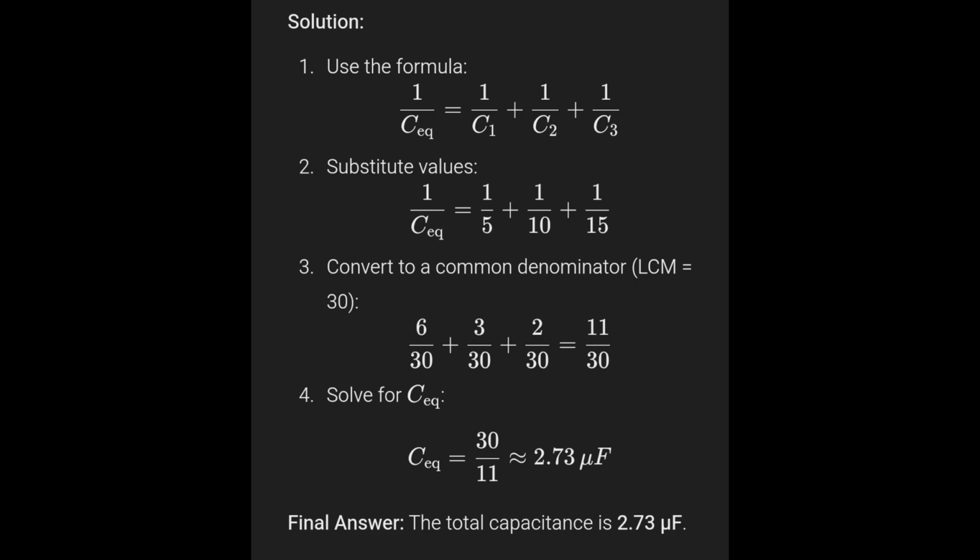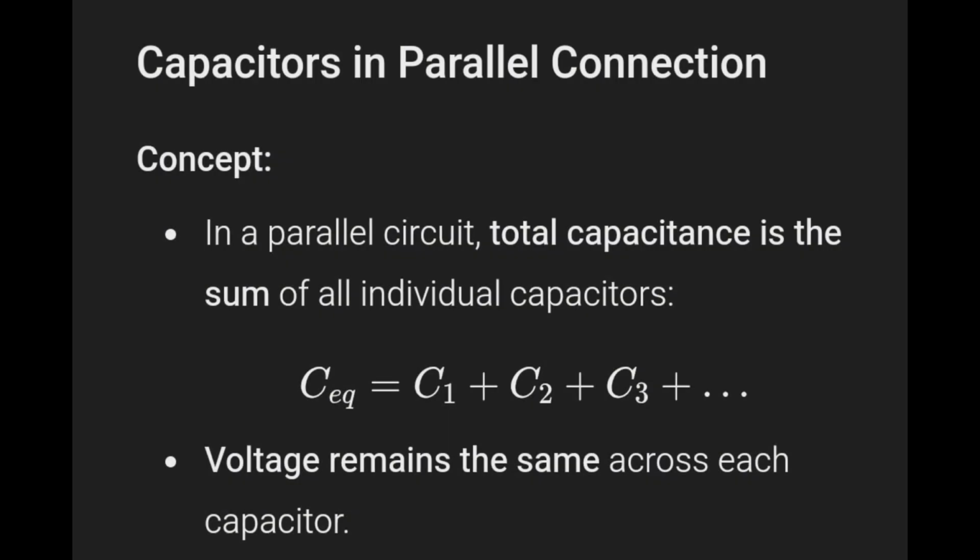And solve for Ceq. Ceq equals 30 over 11, equals 2.73 microfarad. So the final answer is the total capacitance is 2.73 microfarad.